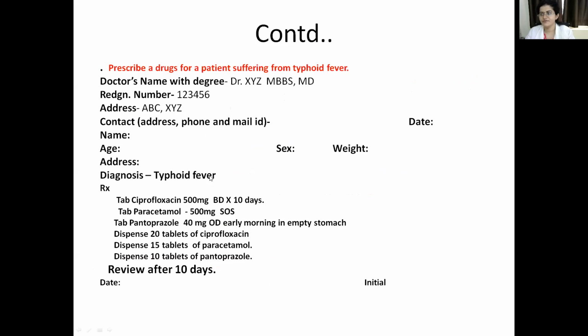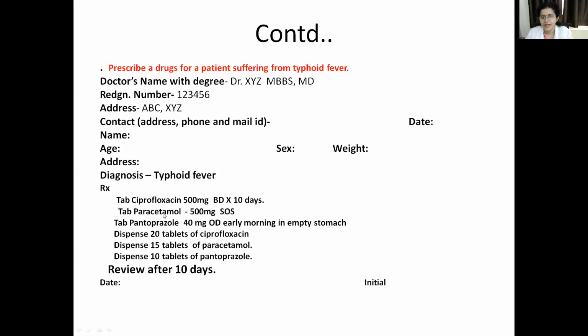Typhoid fever is caused by Salmonella typhi, and the treatment will mostly be from the fluoroquinolone group. The drug of choice will be ciprofloxacin. Ciprofloxacin, you have to give 500 milligrams twice daily for about 10 days. Ciprofloxacin 500 milligrams twice daily for about 10 days.